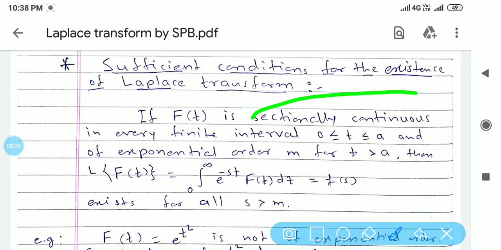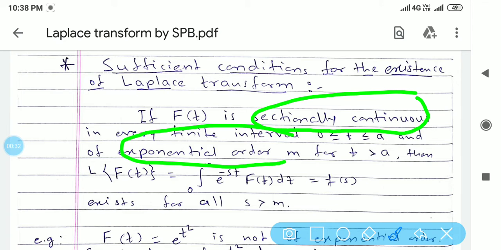If f of t is sectionally continuous in every finite interval and of exponential order, then we can find the Laplace transform of that function. Don't worry about these two things. The question is whether we can find the Laplace transform of every function. So the answer is no. Only those functions which are sectionally continuous.